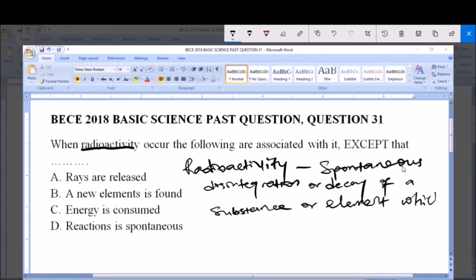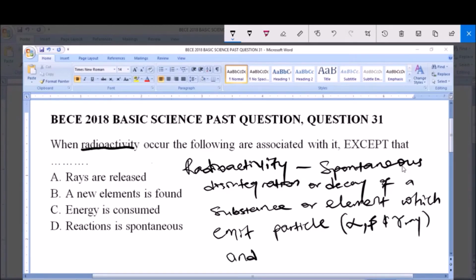which emits or releases particles, and these particles might be your alpha particle, your beta particle, or your gamma rays, and energy. Now this energy is in the form of heat energy. So radioactivity simply refers to the spontaneous disintegration or spontaneous decay of an element which emits particles, it can be your alpha particle, beta particle, or gamma rays, and also emits energy, and this energy is in the form of heat energy.